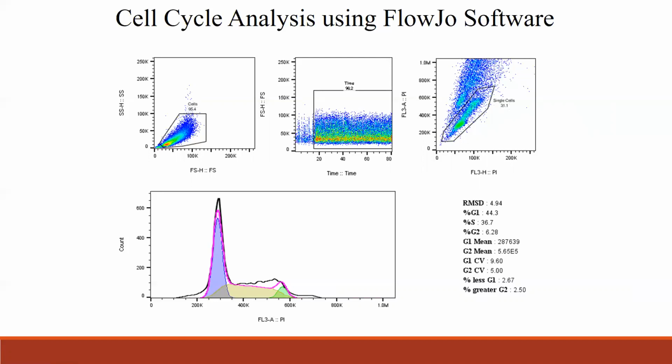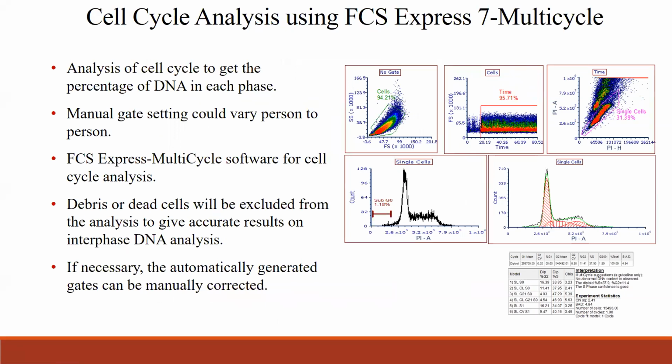I just wanted to mention that you can use even FlowJo software to do the analysis. And this is the curve fit, and this is how it fits the G1, G2, and S phase, and the statistics are also available. But because I have used FCS Express software to do the analysis, I'll be talking with the example of that one.